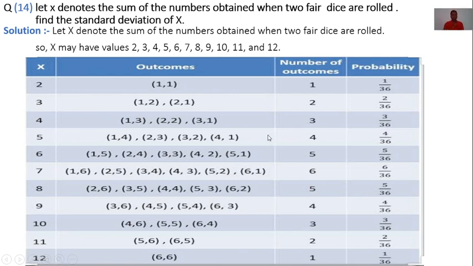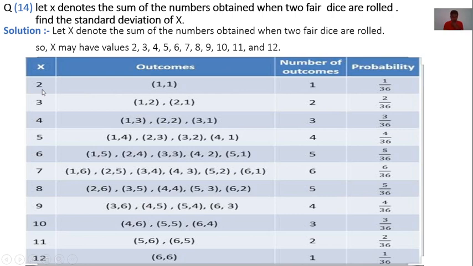For x is equal to 5, 4 outcomes. So on. And for x is equal to 12, 1 outcome. Total outcomes are 36. So the required probabilities are in the last column, column 4, corresponding probabilities of xi.